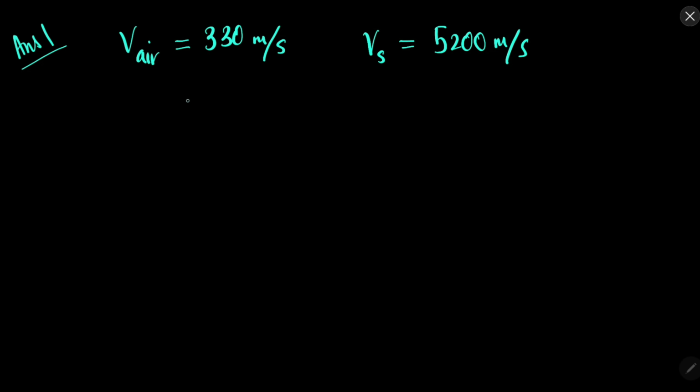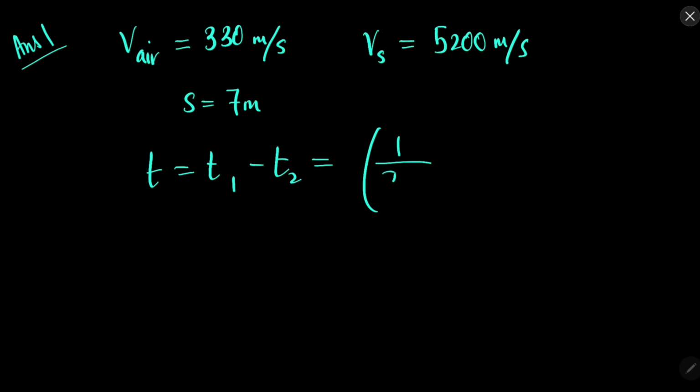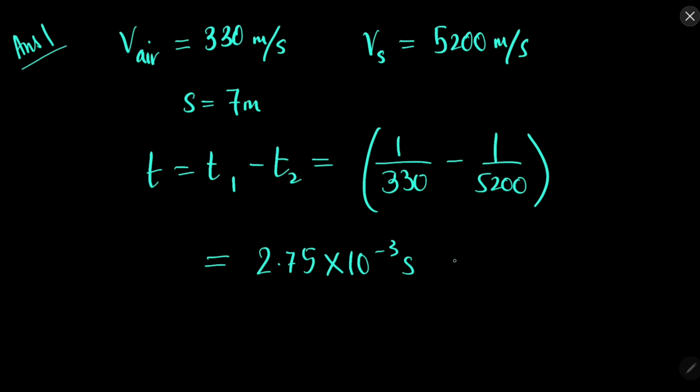So the first one, the velocity of sound in air is 330 meters per second. In the book it is this much. Displacement is 1 meter. So the difference in the time period will be 1/330 minus 1/5200. So it will give us 2.75 into 10 to the power minus 3 second,